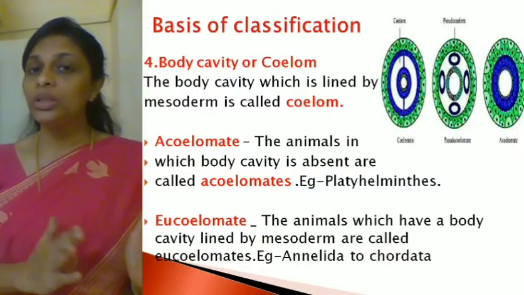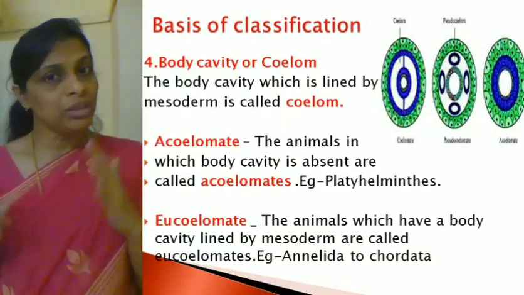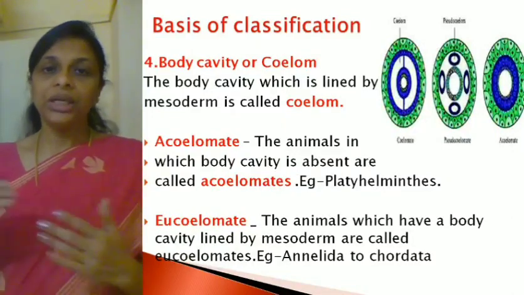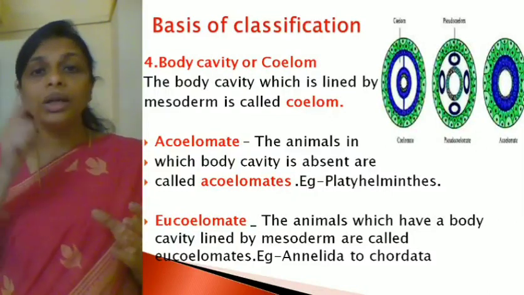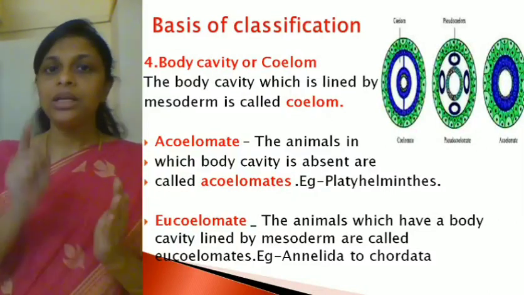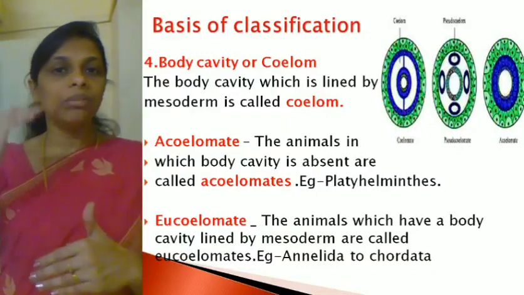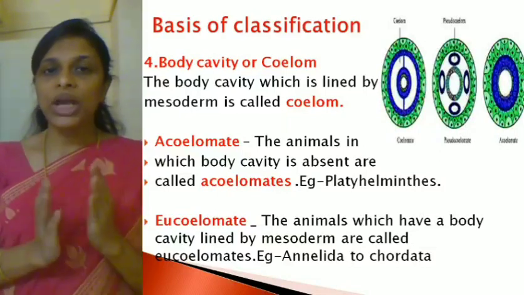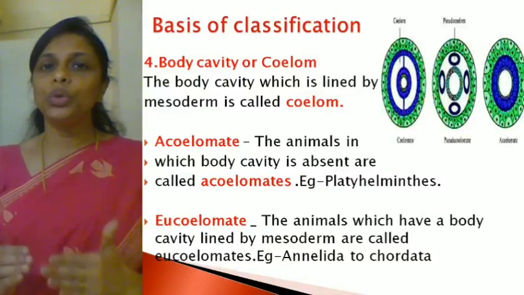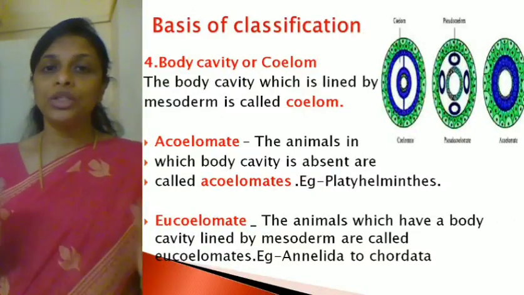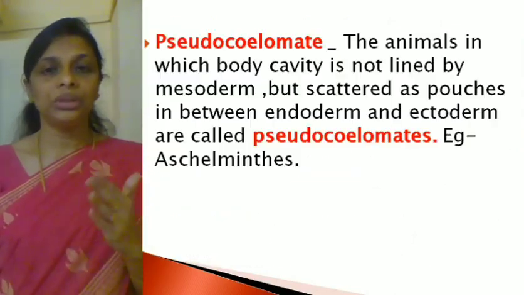What's the meaning of the word pseudo? Pseudo means false, isn't it? So false body cavity. Now why is it called a false body cavity? Because there is a body cavity but it is not completely lined by mesoderm. Instead, mesoderm is found as scattered pouches in between ectoderm and endoderm. So such animals which possess a false body cavity or a pseudocoelom are called pseudocoelomates. Hope it's clear? Okay, now I'll show you the definition.